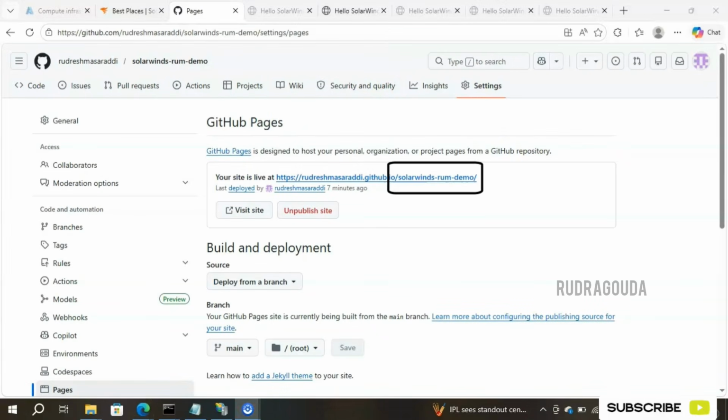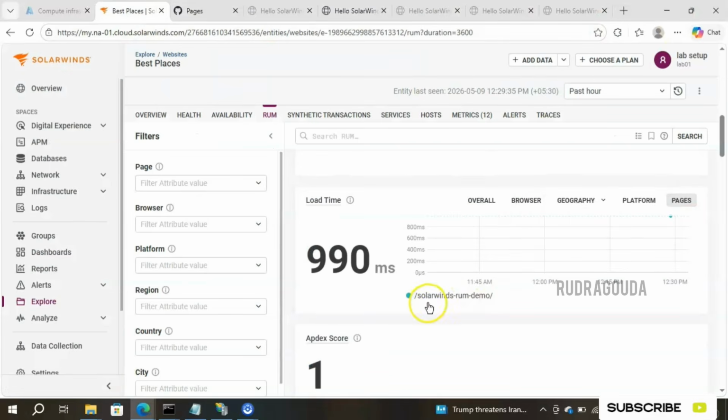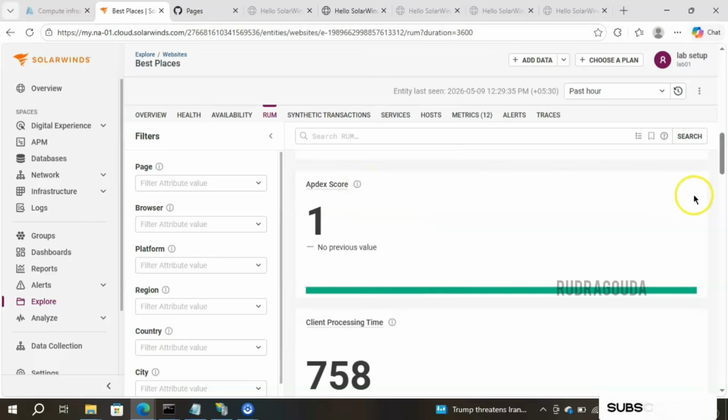See, SolarWinds RUM demo. It is showing the same thing, right? The same information is reflecting here as well. Pages we visited is SolarWinds RUM demo. And Apdex score is 1. So Apdex is nothing but it evaluates how our website is performing. So that's what the Apdex rating is.